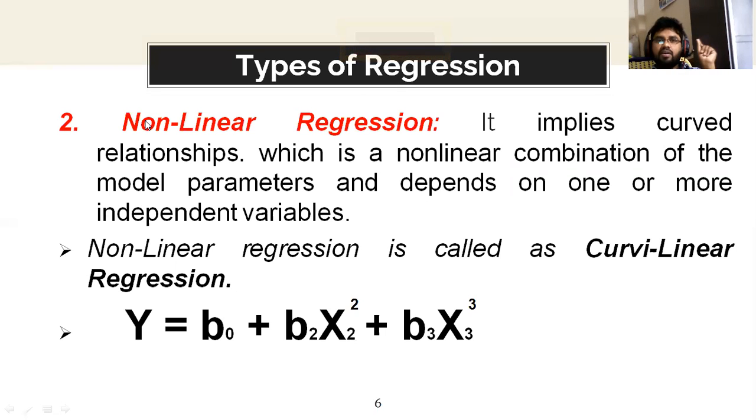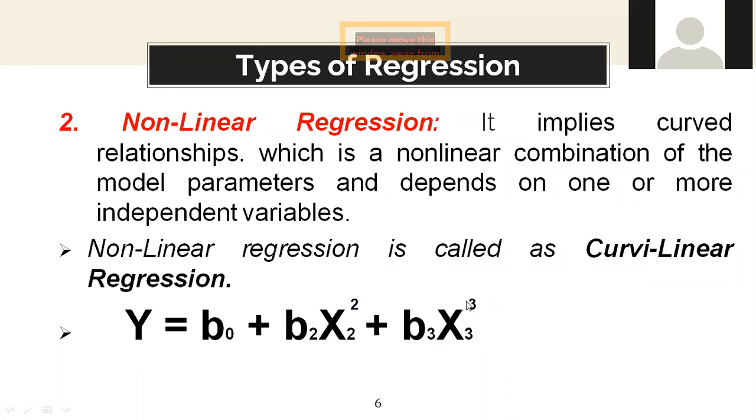You can remember nonlinear regression simply: if the independent variable's power value is more than 1, it is called nonlinear regression. For example, y = beta 0 + beta 2 x1 squared + beta 3 x3 cubed. The power value is 2 and 3, so this is a nonlinear equation because the power value is more than 1.